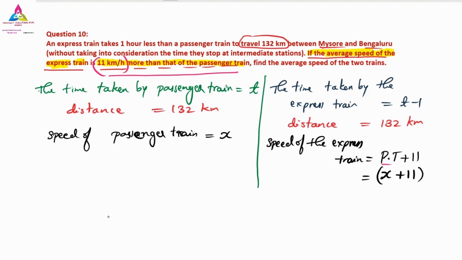Understood? Anyone have a doubt here? No doubt. Okay, so these are two different things. The left hand side is for the passenger train, and the right hand side is for the express train. The times are different: t and t minus 1 hour. Here we have 132 kilometers, and here also 132 kilometers, with x kilometers per hour here and x plus 11 kilometers per hour here. Let us move further.